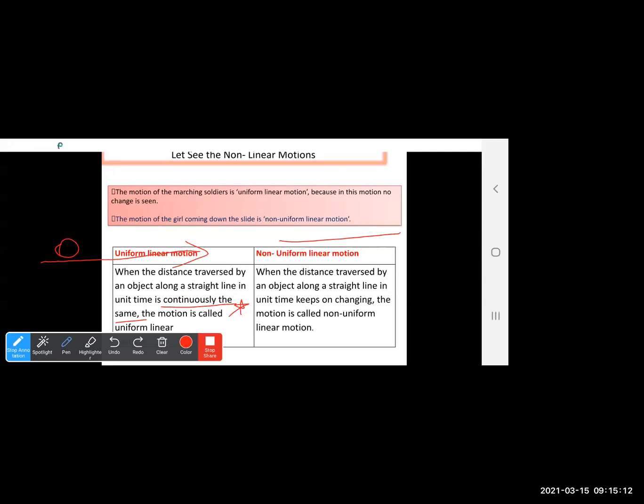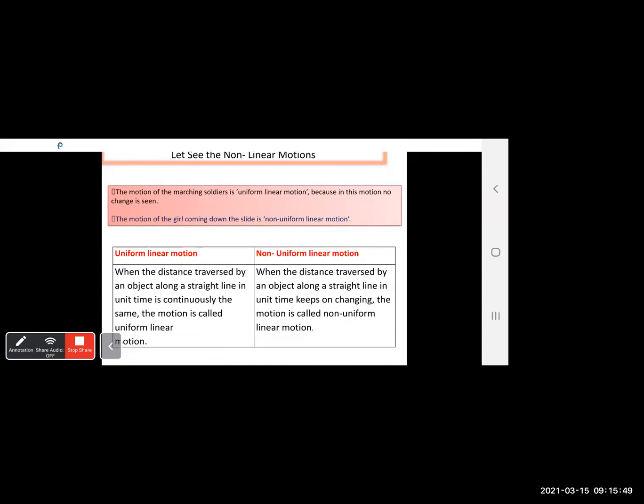Now, I'll take another object. Now, when the distance traversed by an object along a straight line in unit time keeps on changing, again a very important point, keeps on changing, the speed keeps on changing, the motion is called non-uniform linear motion. I hope the two types of motion are clear to all of you. Two types of linear motion: one is uniform linear motion, another is non-uniform linear motion.